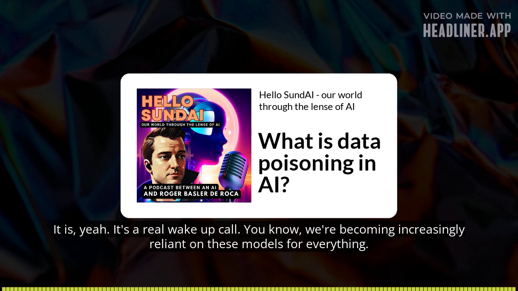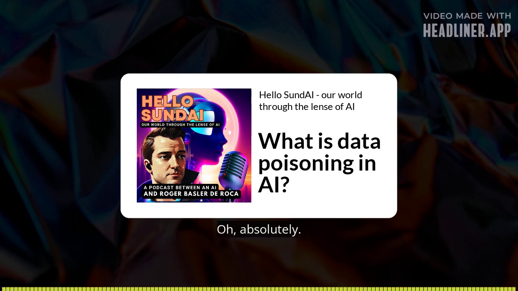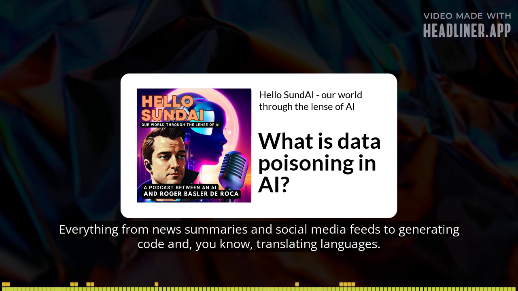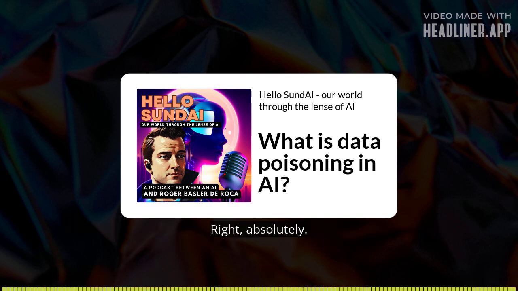It is, yeah, it's a real wake-up call. We're becoming increasingly reliant on these models for everything, from news summaries and social media feeds to generating code and translating languages. Right, absolutely. Yet their security is still playing catch-up.